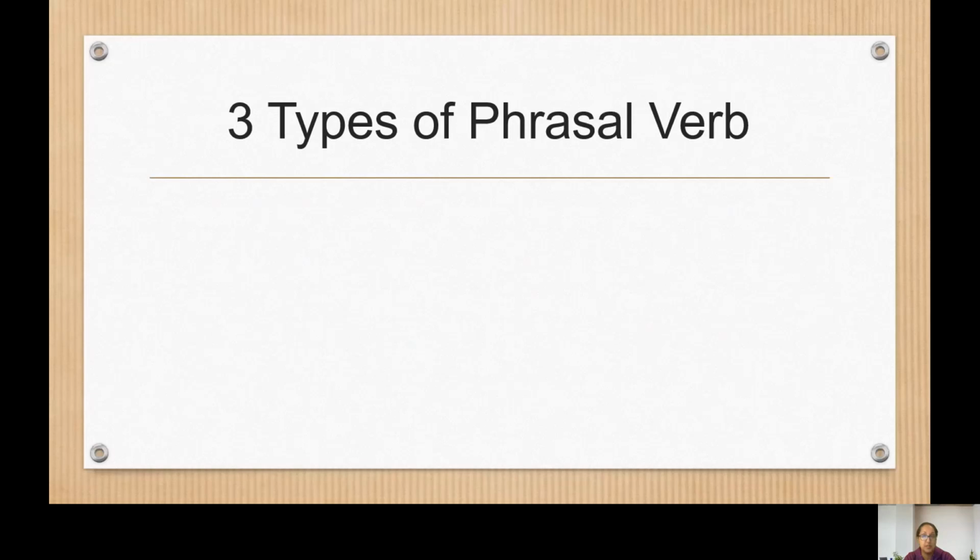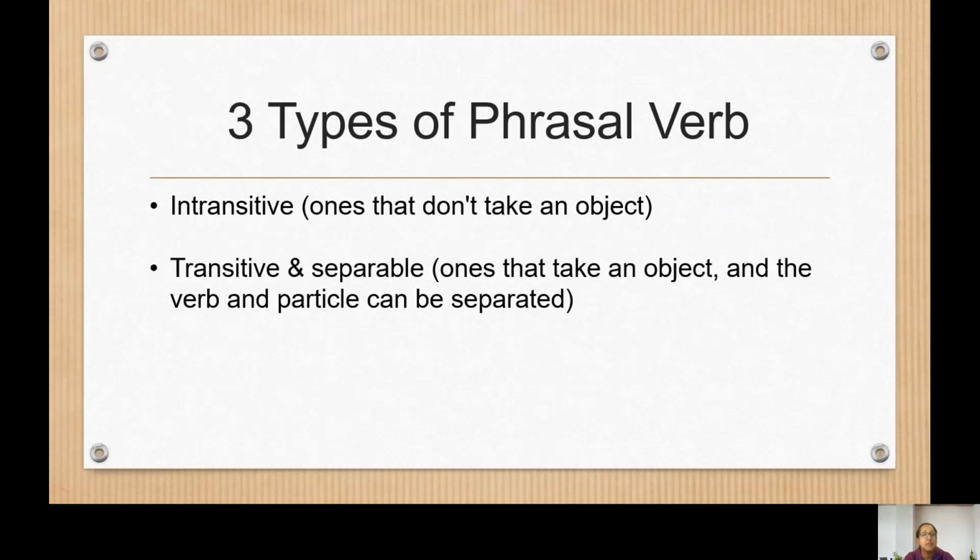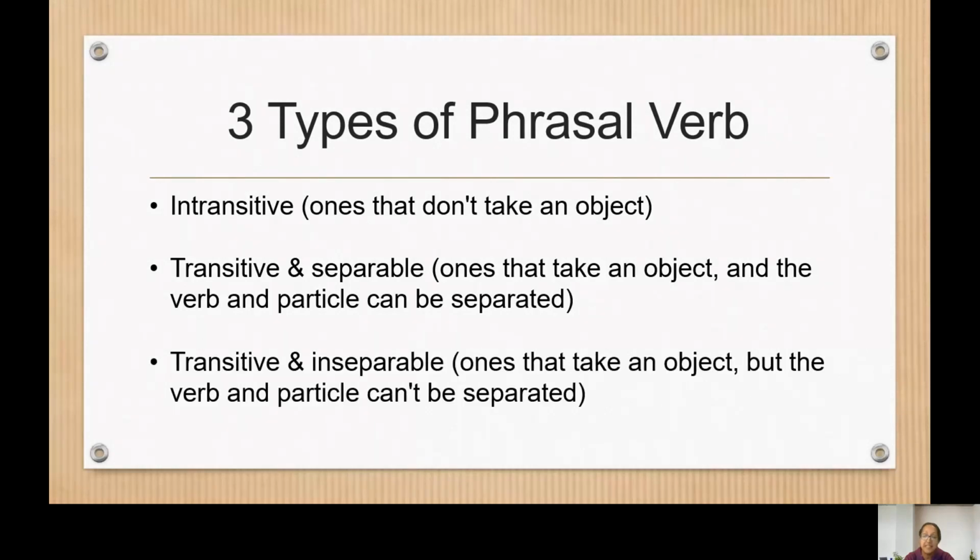Three types of phrasal verbs. The first type is intransitive, so ones that don't take an object. The second type is the transitive and separable ones. So that means they do take an object and we can separate the verb and the particle. And the third type is transitive and inseparable. So they take an object, but we can't separate the verb and the particle. Let's look at these in more detail with some examples.